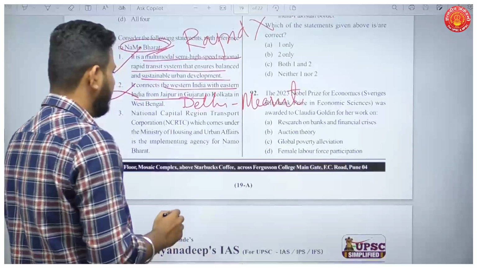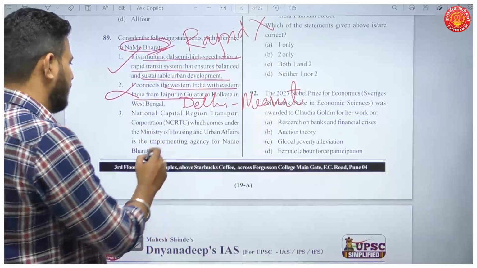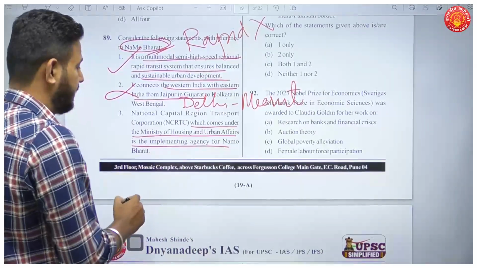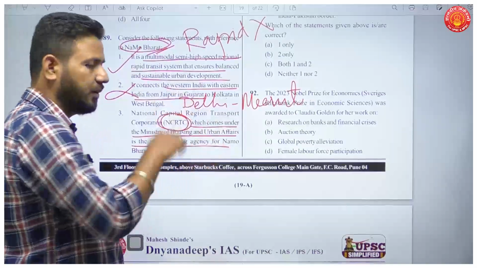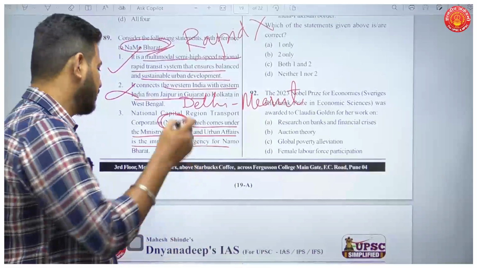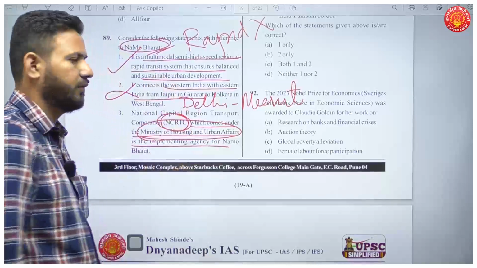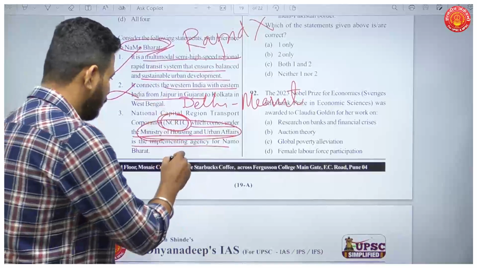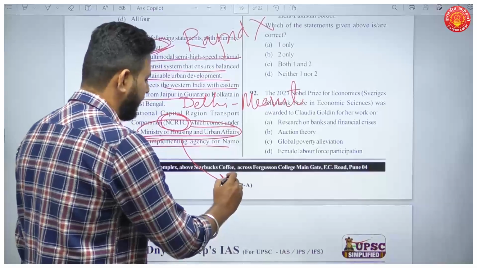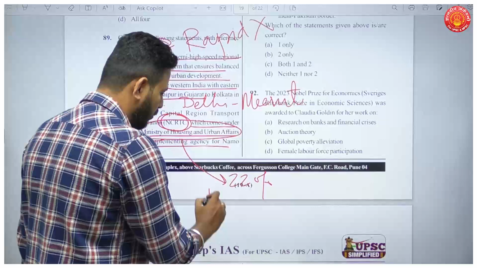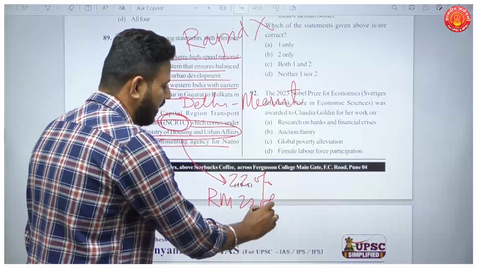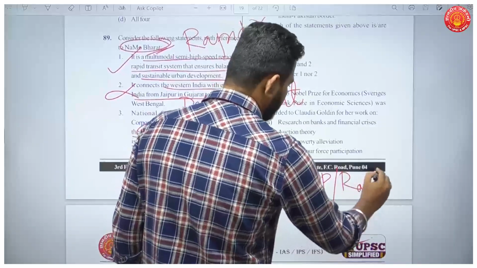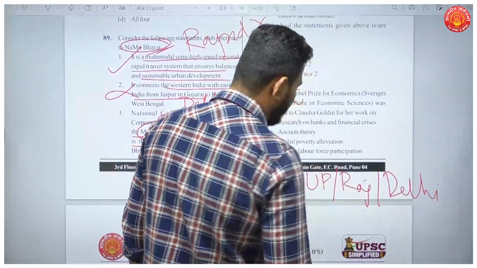Then National Capital Region Transport Corporation, which comes under the Ministry of Housing and Urban Affairs, is the implementing agency. Now see, NCRTC is the implementing agency for Namo Bharat, but it does not come under the Ministry of Housing and Urban Affairs. It is a separate special purpose vehicle. Though the Urban Housing Ministry has a 22% stake in it, so does the Railway Ministry, and 4 states, that is UP, Rajasthan, Delhi, and there's one more, I guess.